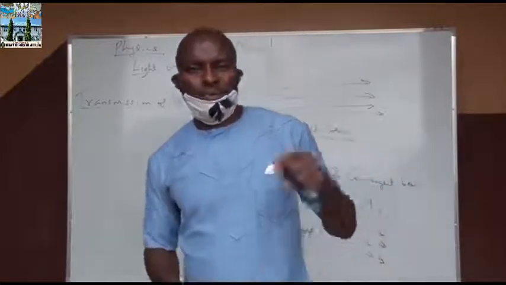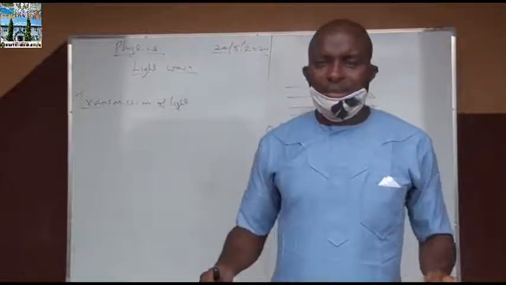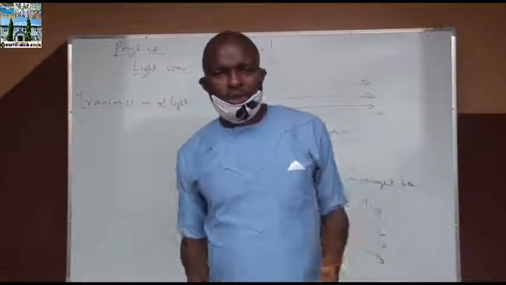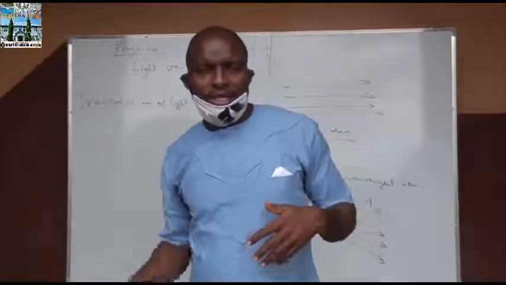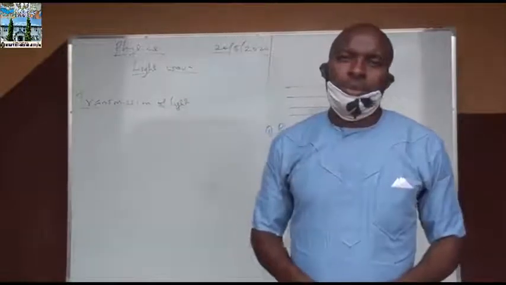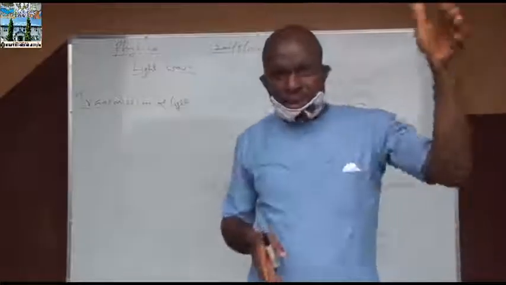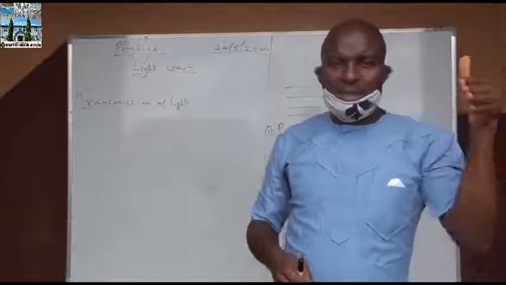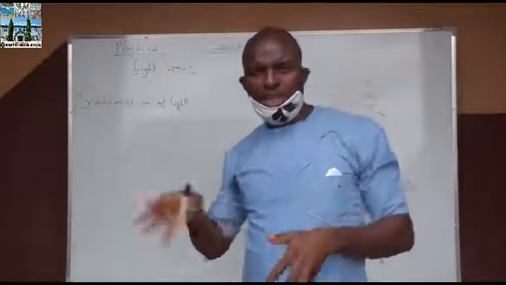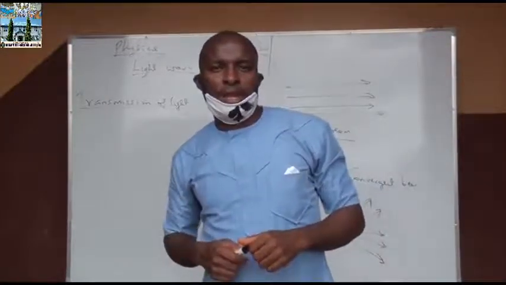We have two main types of eclipse. We have the solar eclipse. This occurs when the moon is between the earth and the sun, in such a way that the sun will now cast the shadow of the moon on the earth.